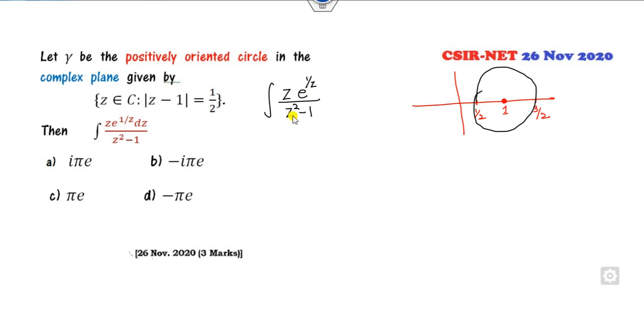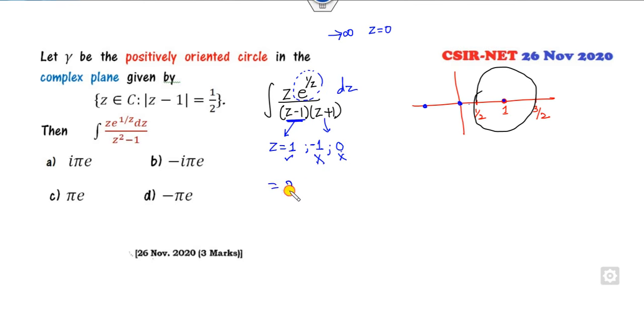I can first factorize the denominator into two portions. Now you can see this value will be 0 when z is equal to 1, and this value will be 0 when z is equal to minus 1. This portion also goes to infinity when z is 0. Now look, 1 lies inside it. Minus 1 does not lie inside, and 0 is again outside, so it does not lie there. The only point is here.